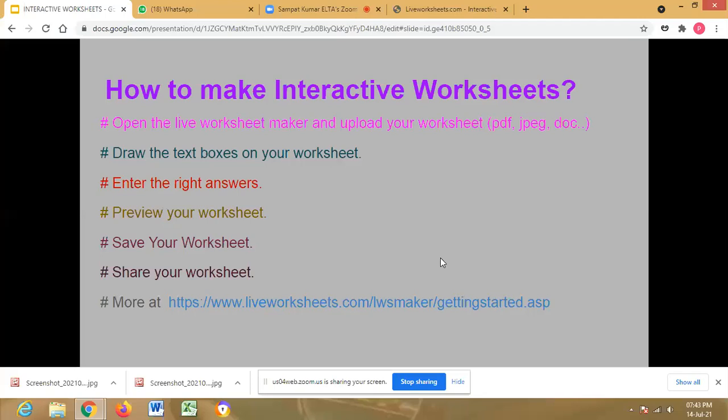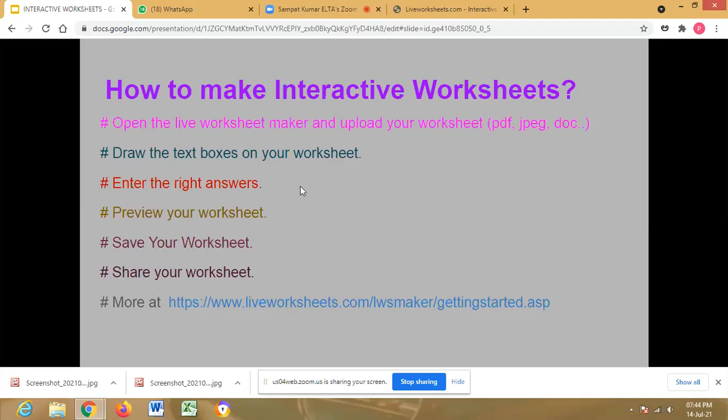So how to make multiple choice interactive worksheets? As usual, we have to upload the worksheet. Then we select the text box at one of the options, for example option A. We draw the text box, and in it we type "select:" and a space, and then whether the option is correct or wrong.